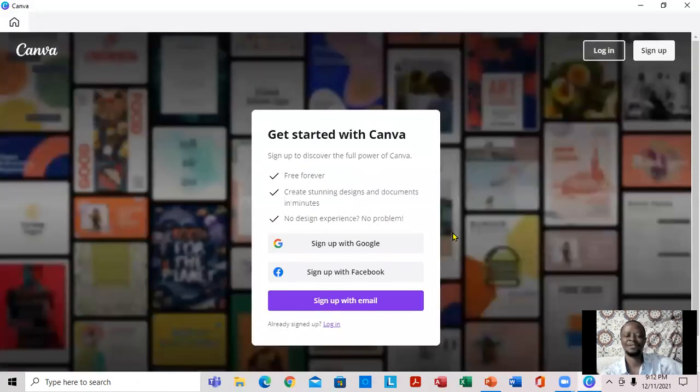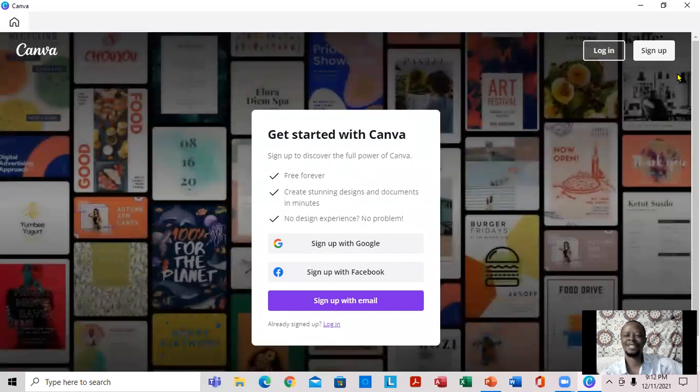All right. So notice right here, it shows a sign in. Right here, get started with Canva. Right here, it shows that I can use my Google account, or Facebook. I can sign up with email right here, just the same. So that's one way we can download an app from the Microsoft Store.